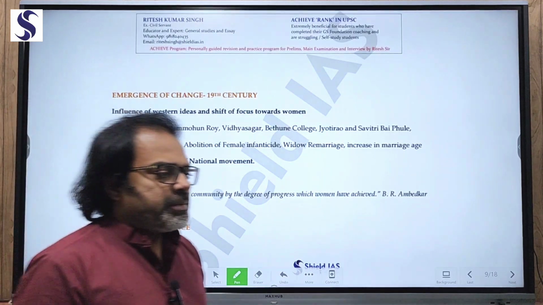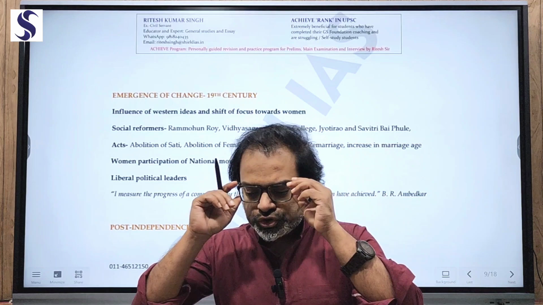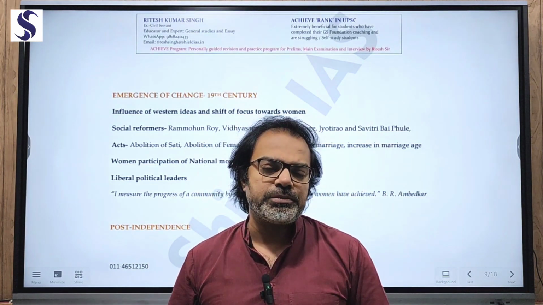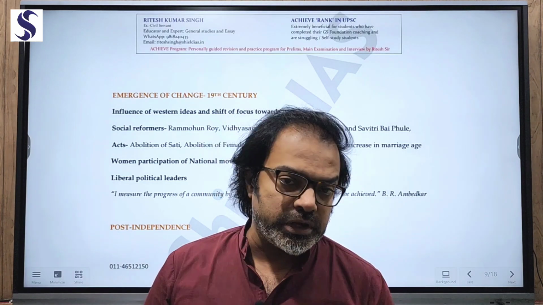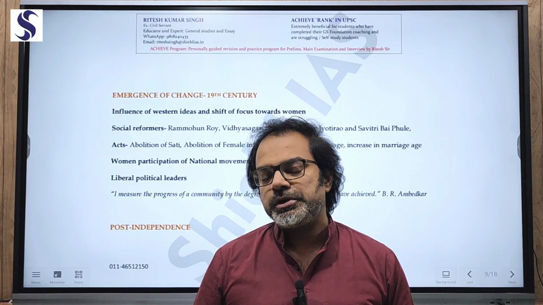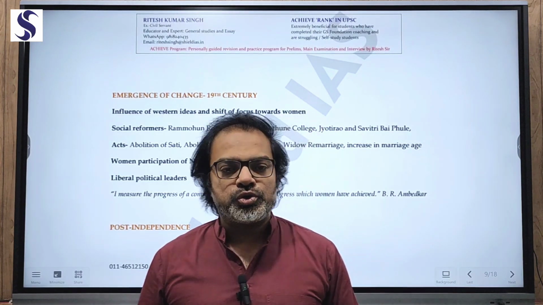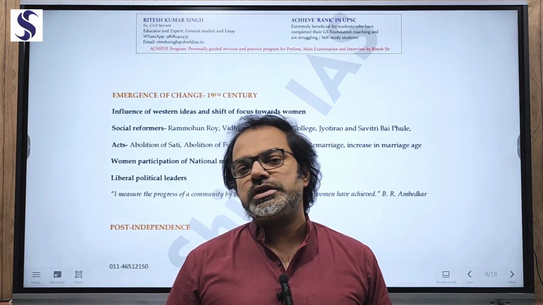that remains static for centuries, almost till the 19th century, but the change started to happen from the 19th century onwards. Why? Because various colonial powers came to India, and the colonial power that finally settled in India was the Britishers. And with the exposure to Western education, Western ideas, various liberal thinkers emerged in our society.